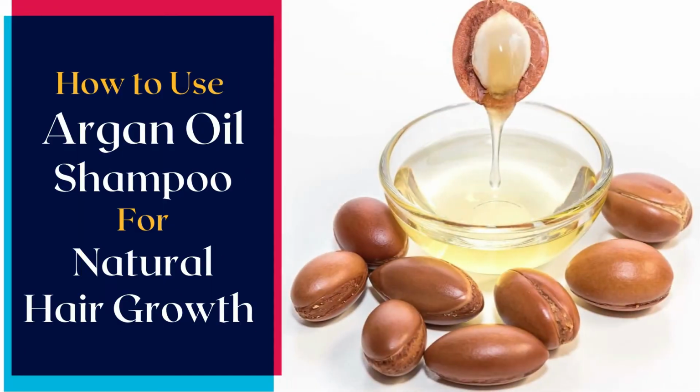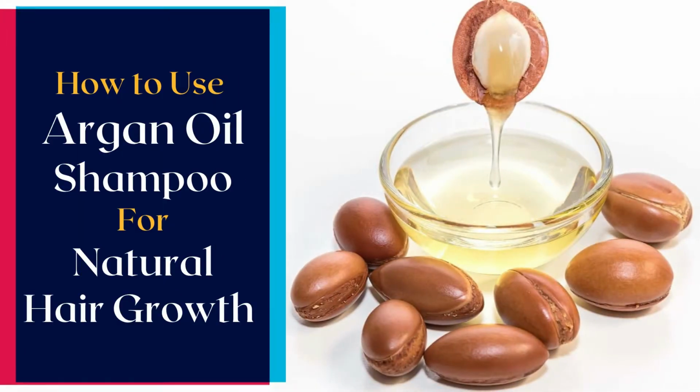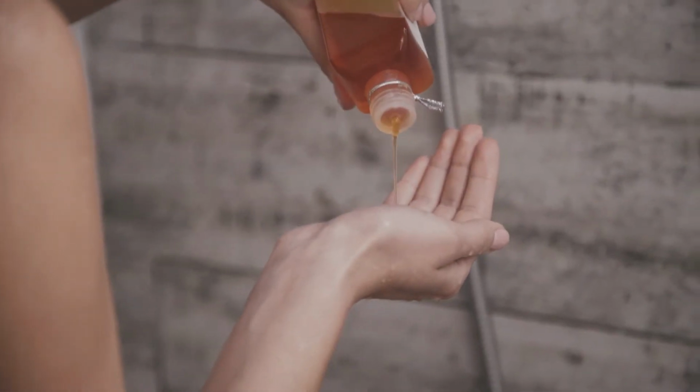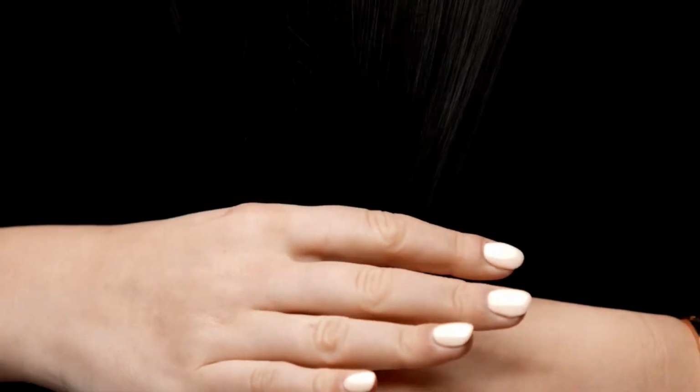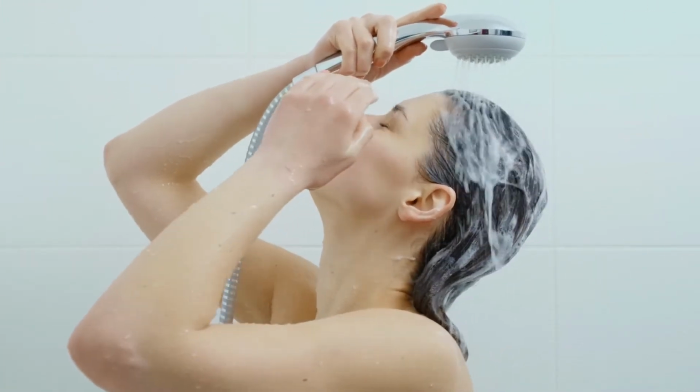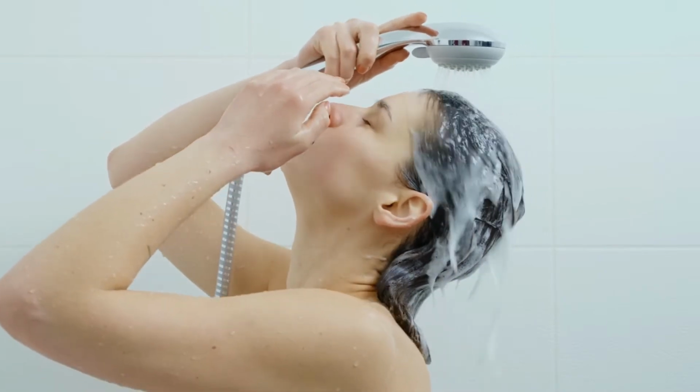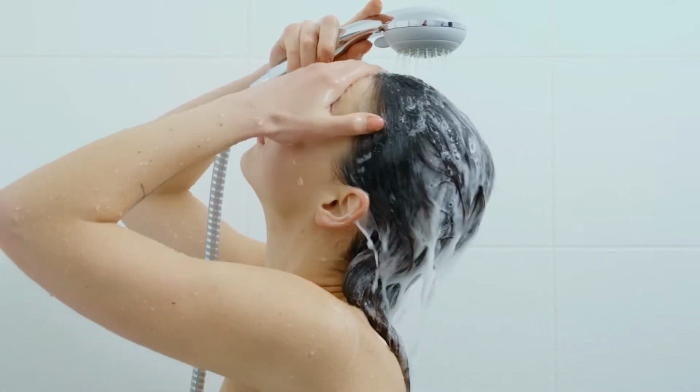How to use argan oil shampoo for natural hair growth. Argan oil shampoo is great for revitalizing hair and promoting hair growth. It can make the hair shiny and soft and reduce brittleness. The best part about an argan oil shampoo is that you can use it like any other shampoo.